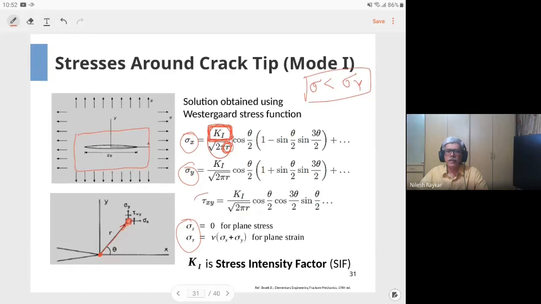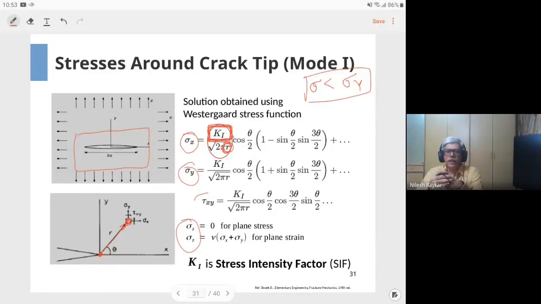If the stress intensity factor is higher, it means that the distribution of stresses around the crack tip would be more severe than if the stress intensity factor had been lower. We know that maximum stress is infinity, and that is at the crack tip, whatever may be your stress intensity factor. But the idea of the gross distribution of the stress around the crack tip would be given by this particular parameter, the stress intensity factor.